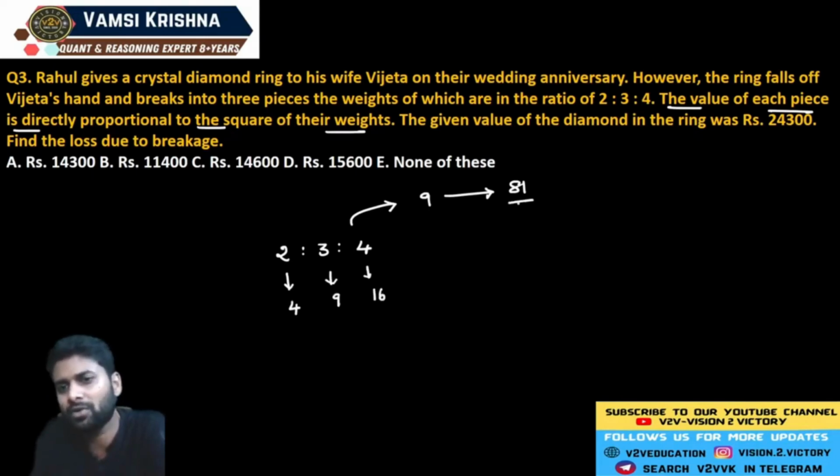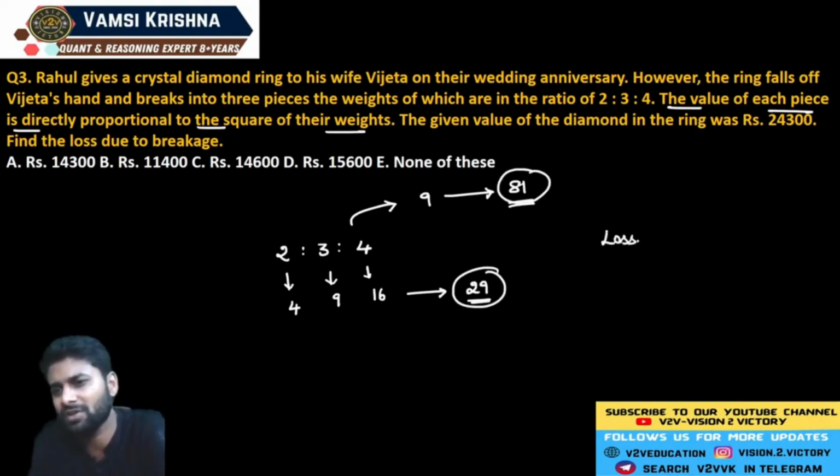Before it broke down, the total cost is exactly equal to 81 units. After it broke down, the total value is exactly equal to 29 units. So definitely the initial price is 81 and the later price is 29, so a loss occurs. How much loss happens? If you add 1, it becomes 30, and 81 minus 30 is 51 units.